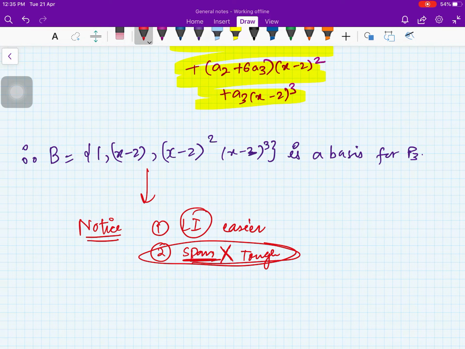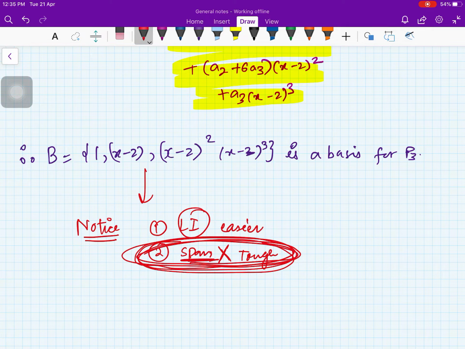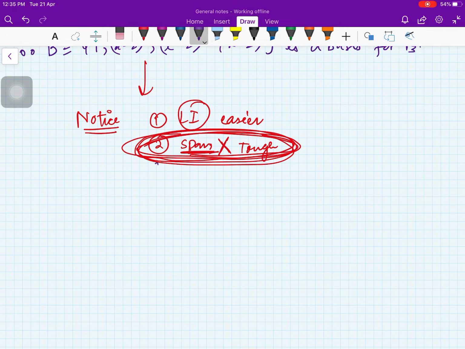So we want to get rid of this thing, right? May or may not. So can we have a theorem which can eliminate this part when we are testing for a given set whether it is a basis or not? It turns out the answer is yes.